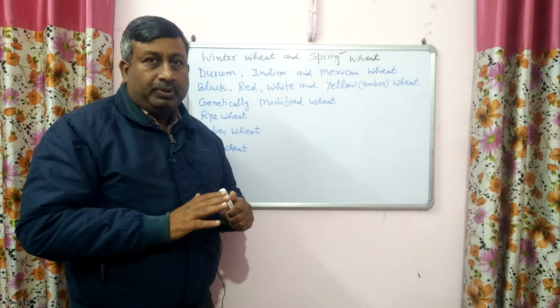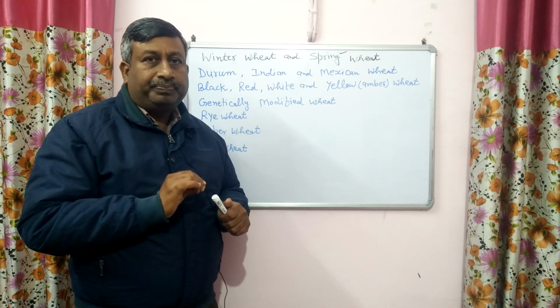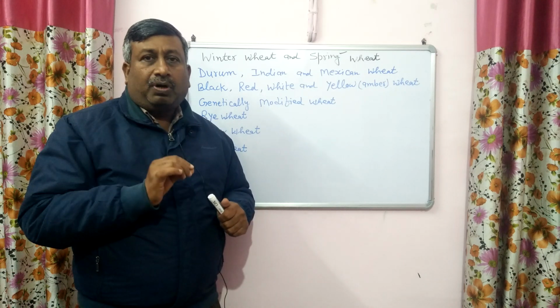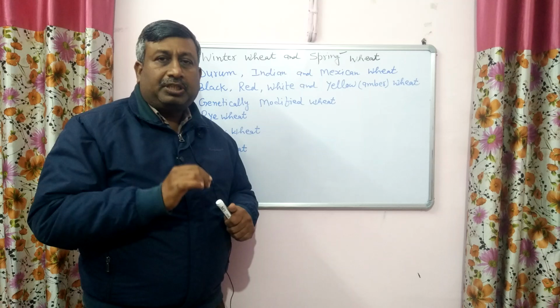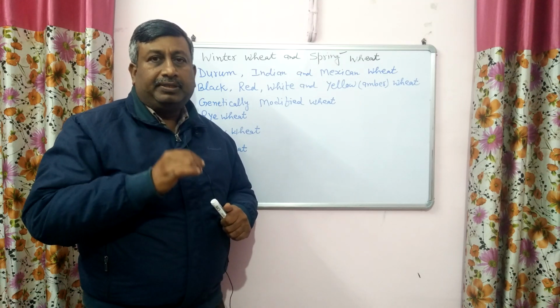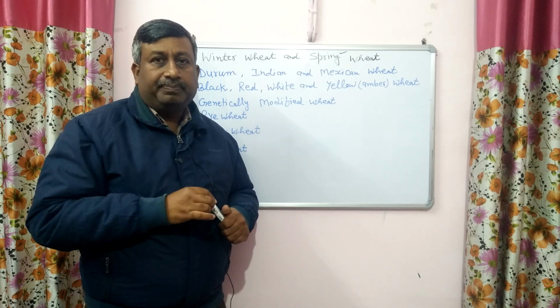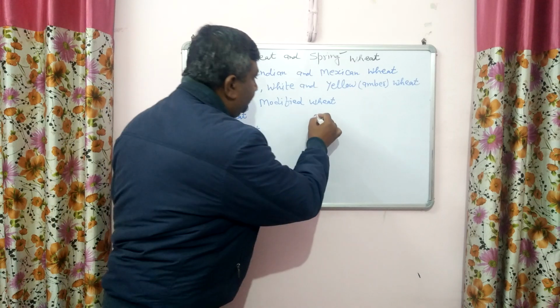Why is there so? So listen to it very carefully and try to understand why it is so. Actually, in the case of winter wheat, a chilling requirement is needed. Such type of wheat requires a long cold period for its reproductive phase formation. So this chilling requirement is known as vernalization.